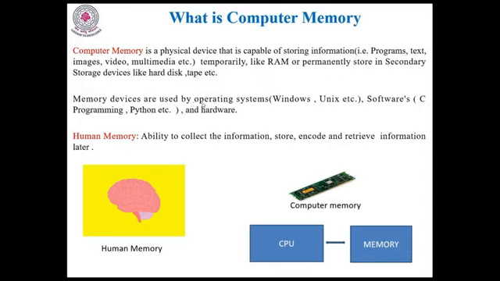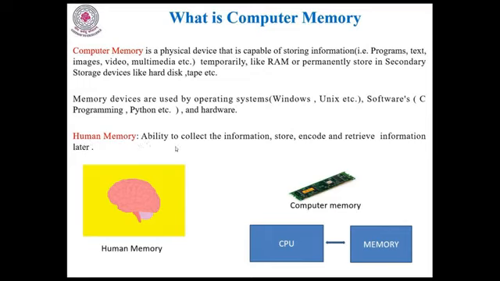Memory devices are used by operating systems like Windows, Unix, Linux, etc., software like C programming, Python, Java, etc., and hardware. In every aspect, memory is very much important for the operating system, for the programming languages, or for the hardware devices. Let us come to the human memory.